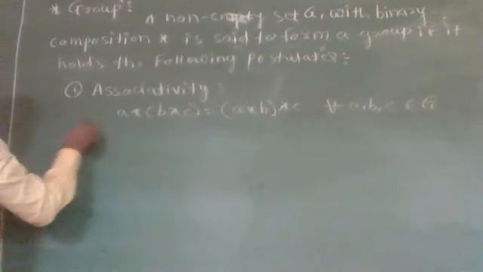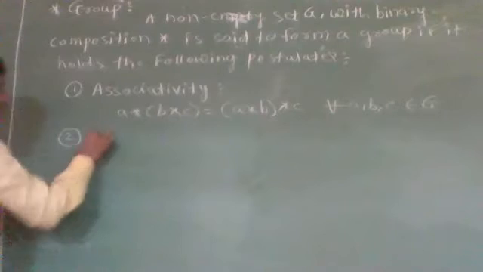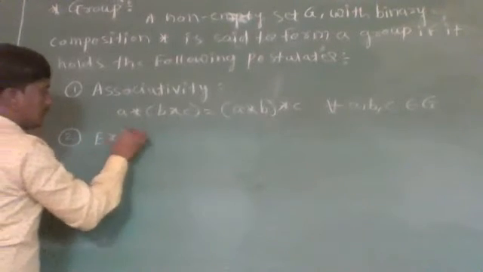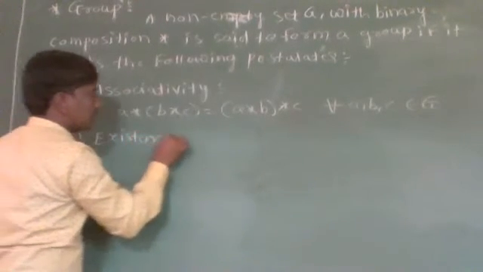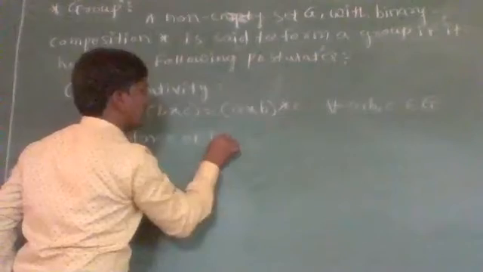Okay. Now next one is existence of identity.